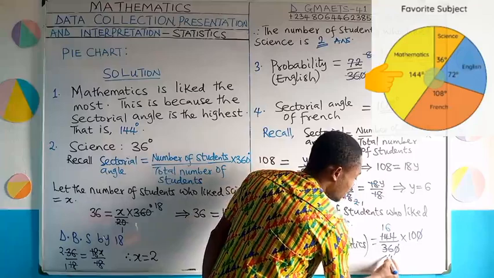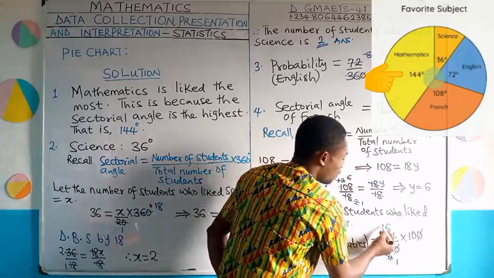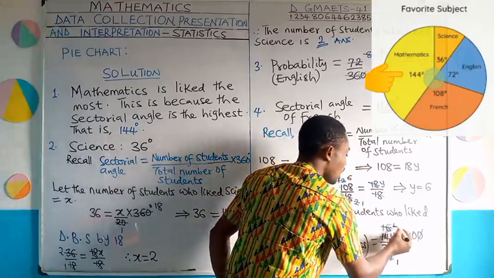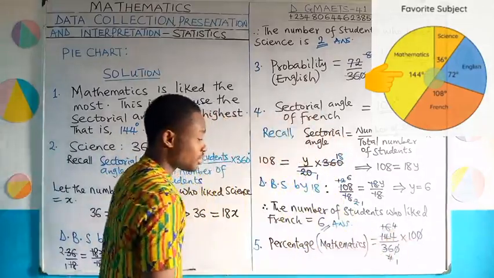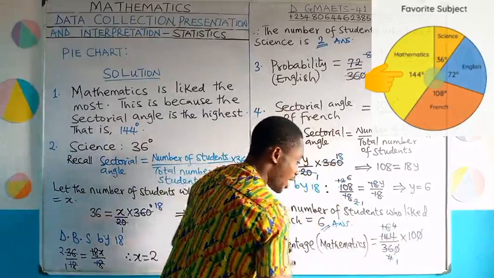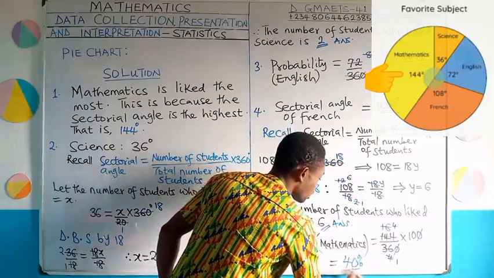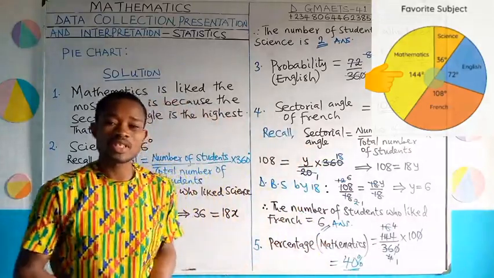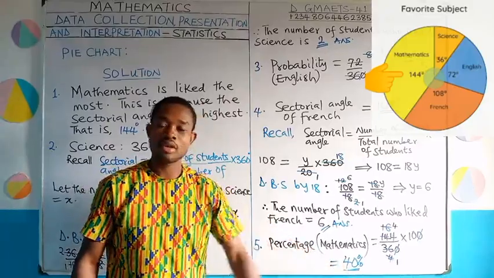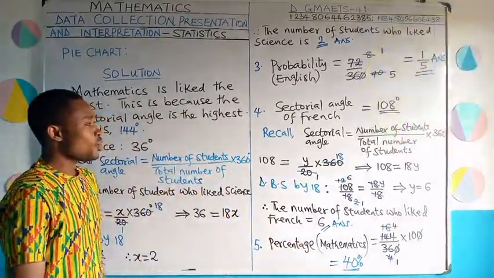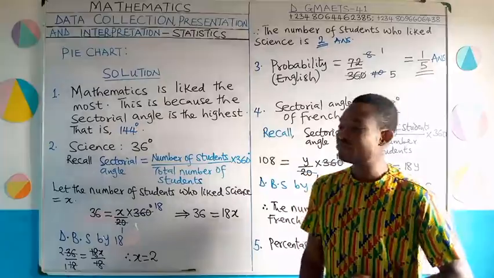Let's go and see. 4 can divide 4 and it will give us 1. 4 can also divide 16, we will get 4. So we are left with 4 times 10, and 4 times 10 will be equal to 40. So my answer will simply be 40%. So the percentage of students who said that mathematics is their favorite subject is 40%. And that is how we have done a good job on this question, alright?